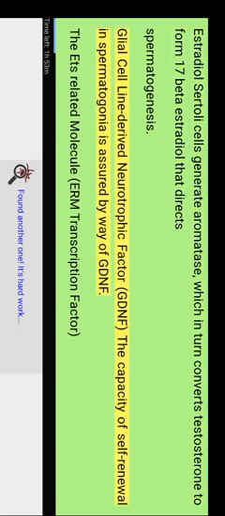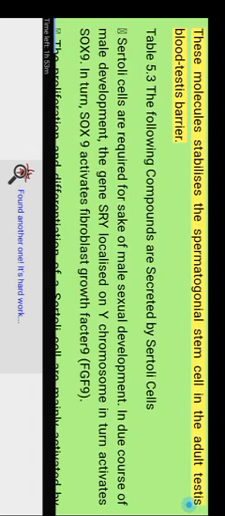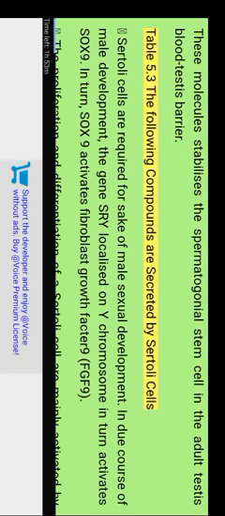Glial cell line derived neurotrophic factor, GDNF: the capacity of self-renewal in spermatogonia is assured by GDNF. The ETS related molecule ERM, a transcription factor: these molecules stabilize the spermatogonial stem cell in the adult testis. Blood-testis barrier. Table 5.3: the following compounds are secreted by Sertoli cells.